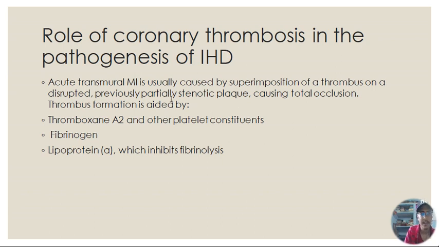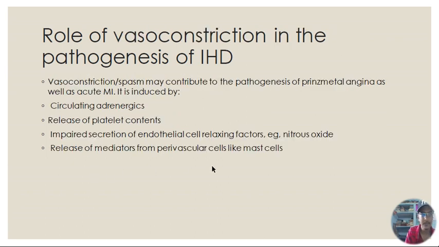Okay, now this thrombus is aided by thromboxane A2 and the other platelet constituents, fibrinogen and lipoprotein, which inhibit the fibrinolysin. Lastly, there is a role of vasoconstriction also in the pathogenesis of IHD. Vasoconstriction or spasm may contribute to the pathogenesis of angina as well as acute myocardial infarction, and it is induced by circulating adrenergics, release of platelet contents, impaired secretion of endothelial cell relaxing factor, that is nitric oxide for example, and release of mediators from perivascular cells like mast cells.